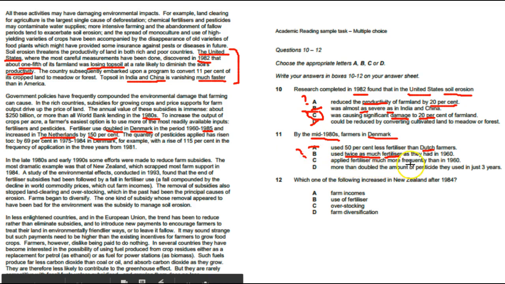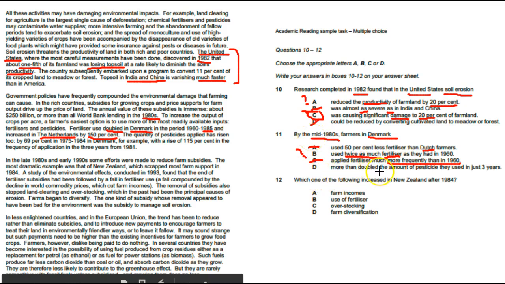Applied fertilizer much more frequently than in 1960. We have frequently, but really it sounds too general. Whenever you have an answer that's too general, eliminate it right away because it's too general and you're looking for something more specific.